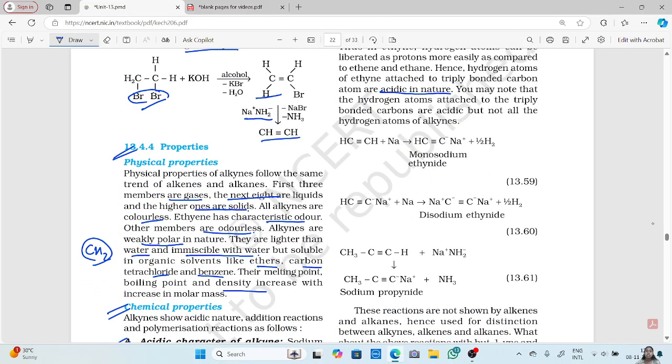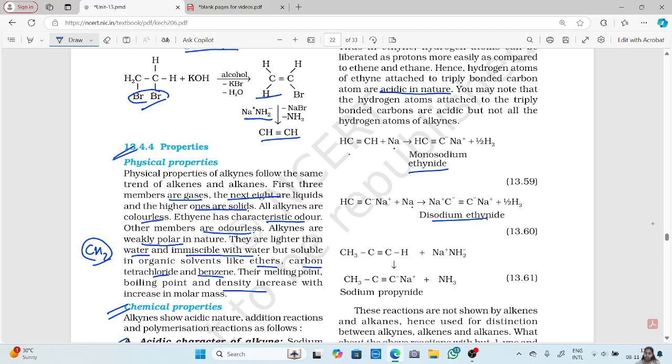So here, this is your ethyne molecule. When reacted with sodium, one of the hydrogen is removed and the sodium is added. So this is a monosodium ethanide with half H2 liberated. Now, when you have monosodium ethanide reacting with another sodium, this gives you a disodium ethanide.